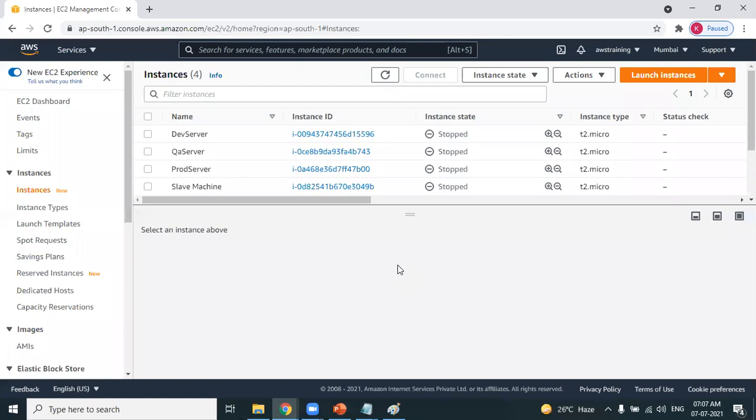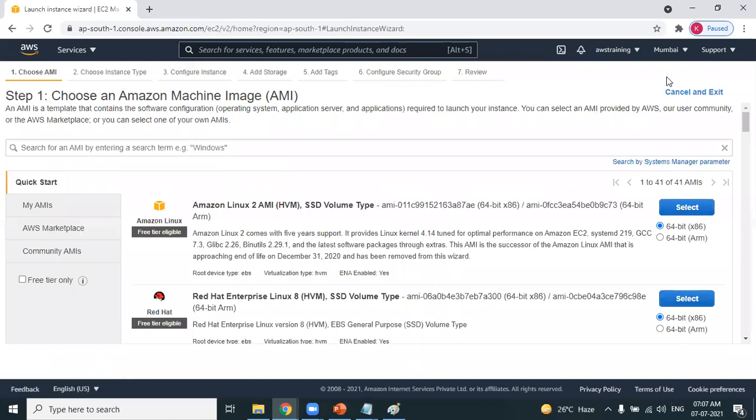Sunil, you may have questions. How can we create a new instance? Creating a new instance is very simple. Click on launch instances. Yes, please observe. Look at this: 1, 2, 3, 4, 5, 6, 7 step process.